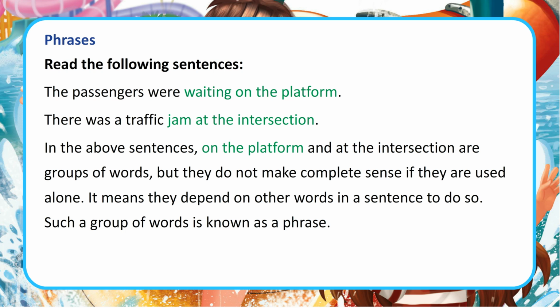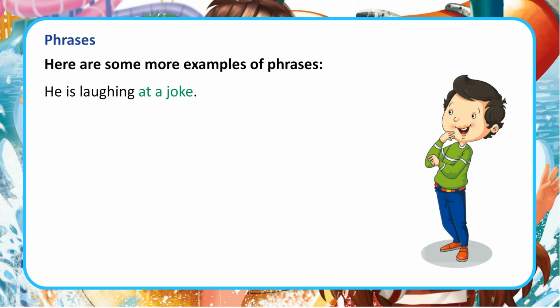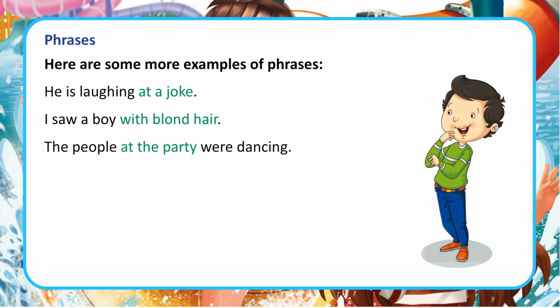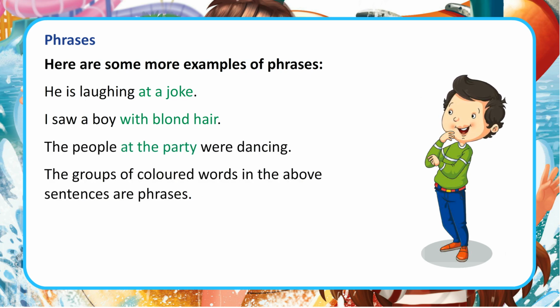Such a group of words is known as a phrase. Here are some more examples of phrases. He is laughing at a joke. I saw a boy with blonde hair. The people at the party were dancing. The groups of colored words in the above sentences are phrases.